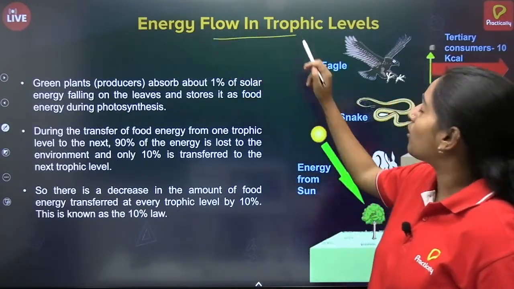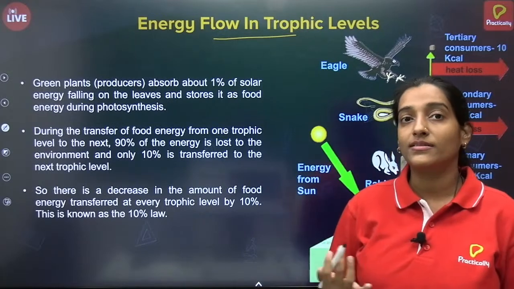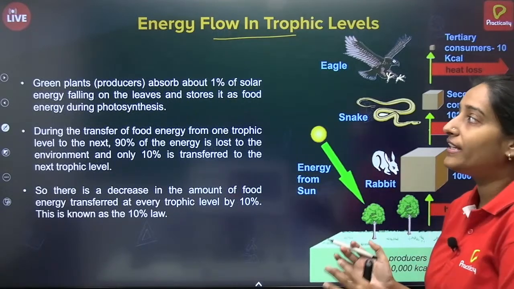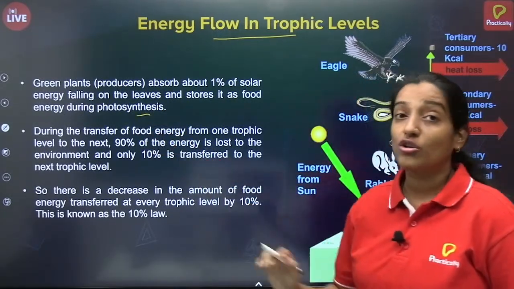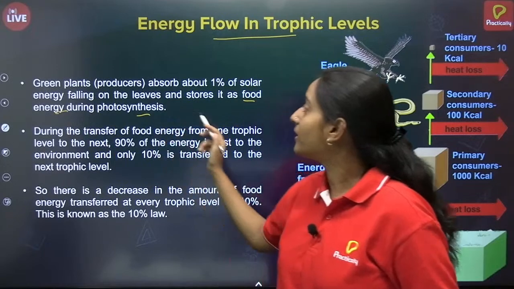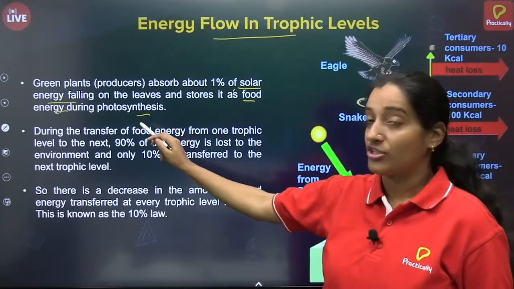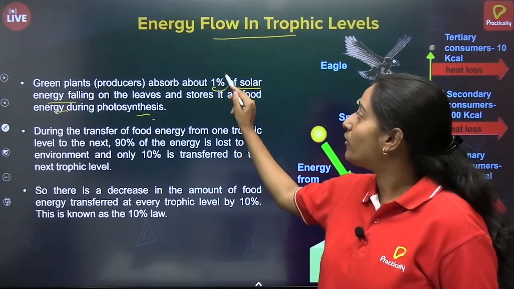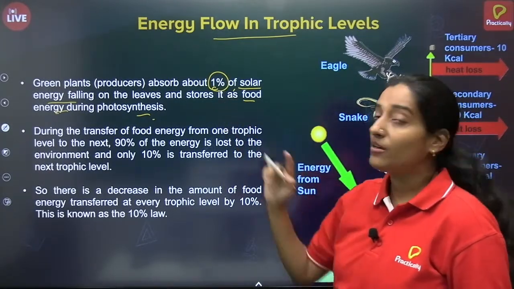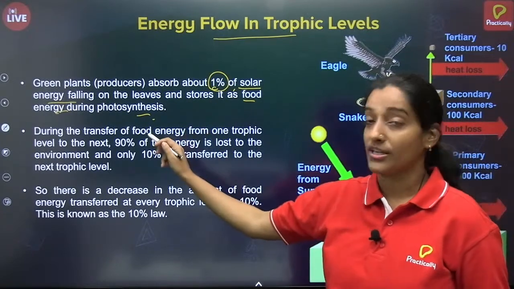So energy flow in the trophic levels. Now we will be seeing how energy is transferred because plants are converting the sunlight or light energy and they are taking the carbon dioxide from the environment and converting it into food via photosynthesis, isn't it? So they are actually converting the sun energy into food energy. Okay. They are converting the solar energy, that is sun energy, into food energy by a process of photosynthesis. So whatever the sun rays are falling on the earth, only about 1% of solar energy is converted into food energy and it is stored.